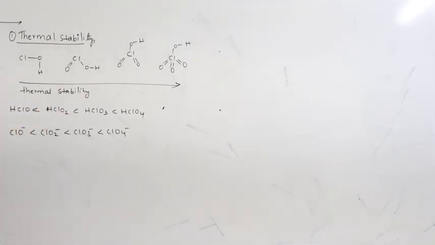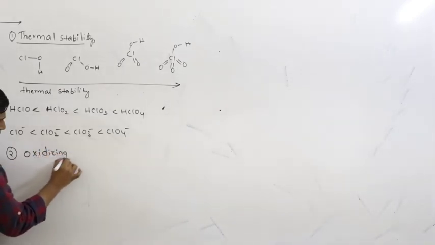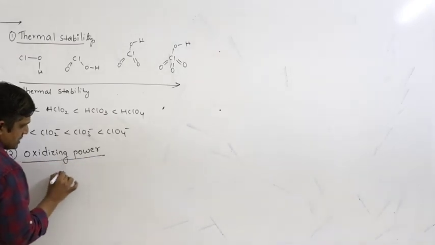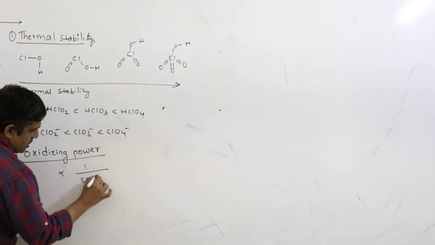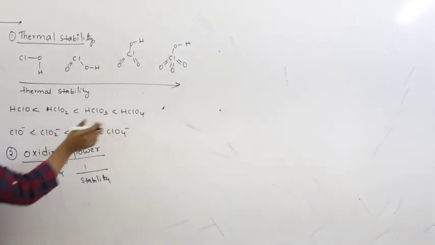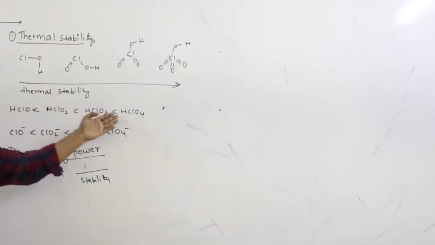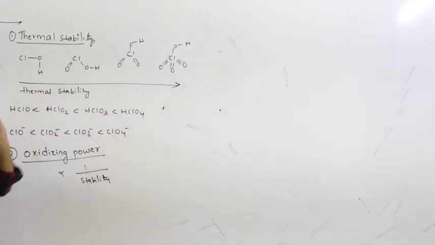Right, next one, oxidizing power. It is inversely proportional to stability. We have just studied the stability, right? So here it readily decomposes to give nascent oxygen. Therefore, its oxidizing power will be more. Here it does not decompose easily. Therefore, its oxidizing power will be less.